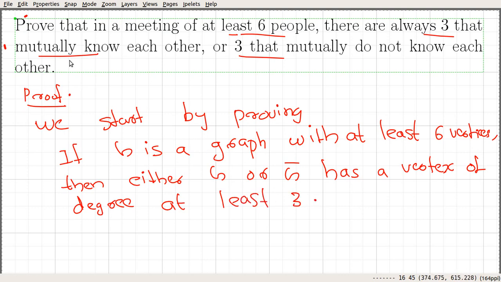So in order to prove this statement, we first prove this statement, then we will use this statement to prove the original problem.